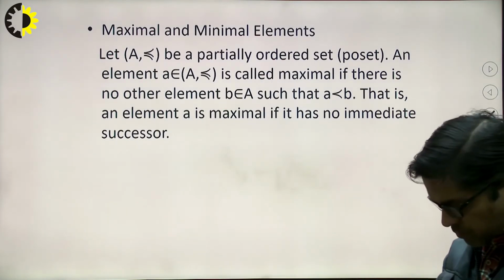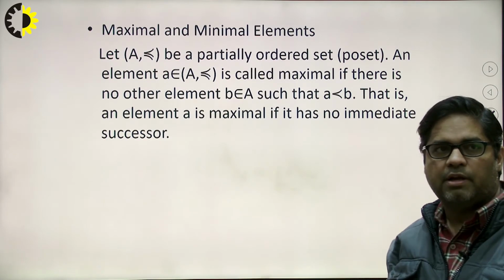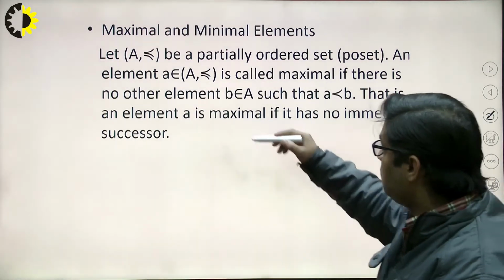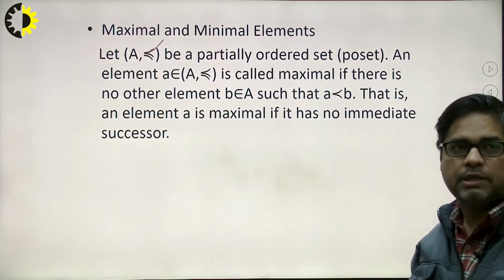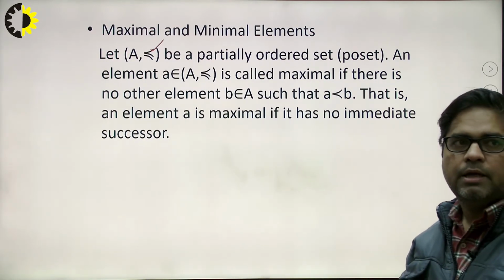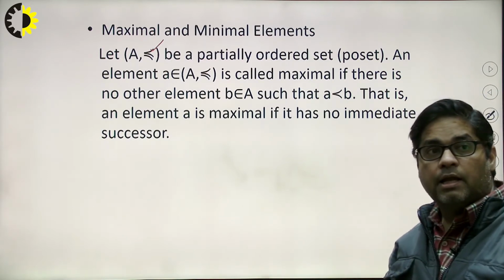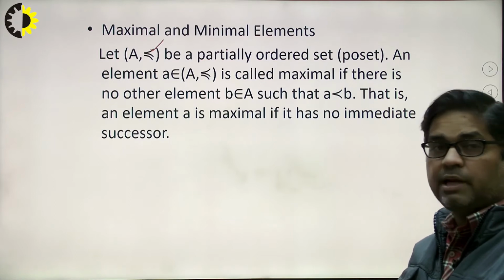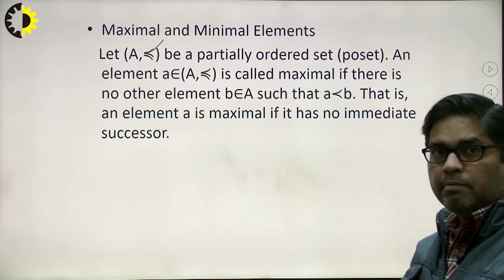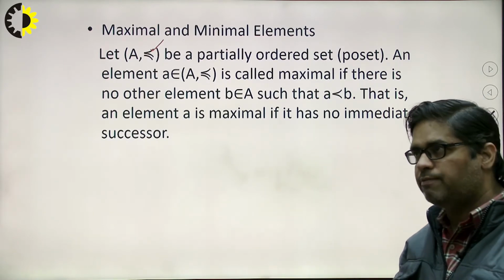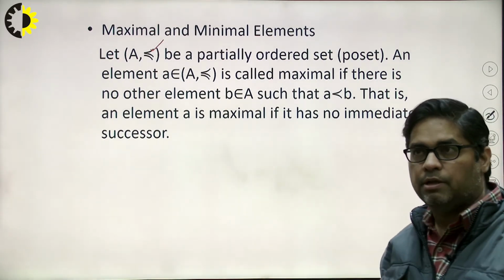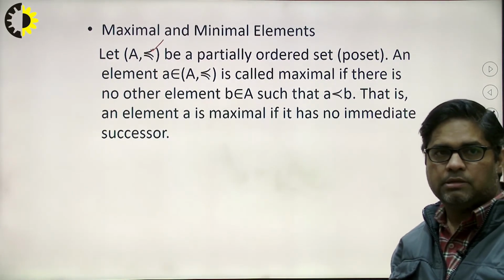Next term related to the lattice is the maximal and minimal element. So what is a maximal element? Let A be some set with a relation or operation, something like less than or equal to, a partial ordered set. An element small a is called a maximal element if there is no element B belongs to A such that B is greater than a. It means if there is no such element existing which is greater than the particular element a, then we can say that a is a maximal element.